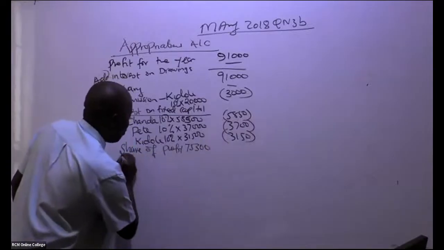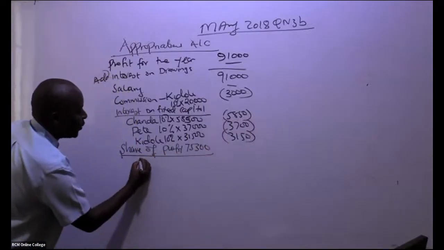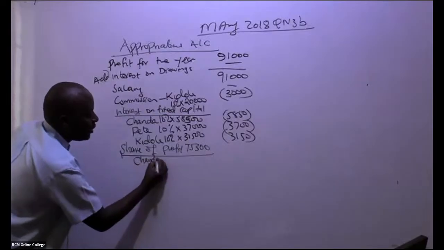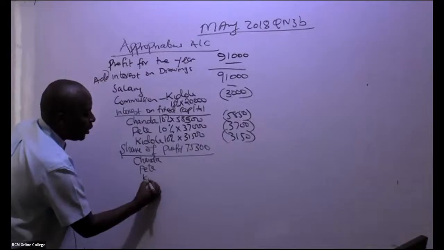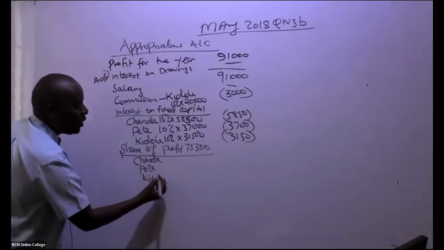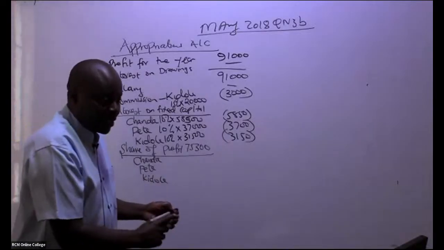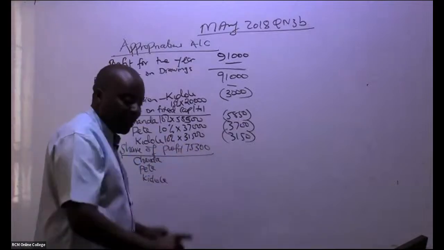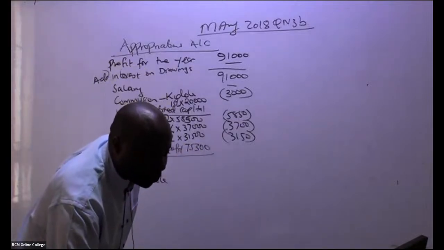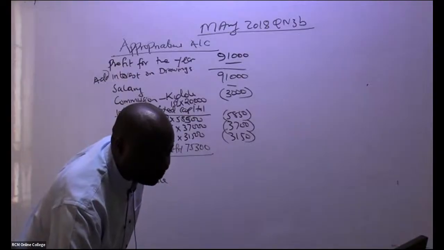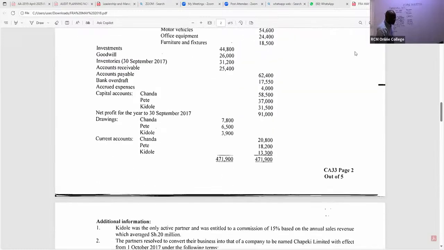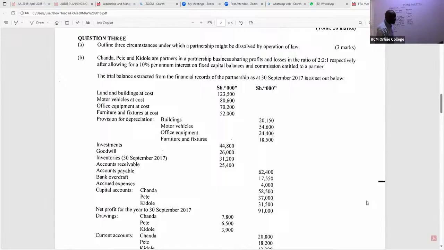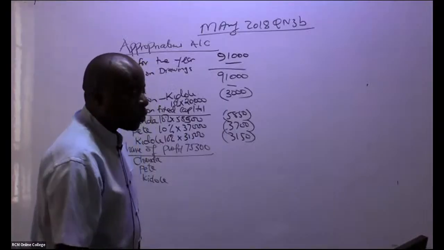So remember, we have again the three partners. So we have here Chanda, we have Pete, we have Kidole. And they have given us the ratios of sharing these profits. At times there are losses, remember. So they have given us, are you able to see the ratios? So the ratios that we have here for sharing, it is 2:2:1.